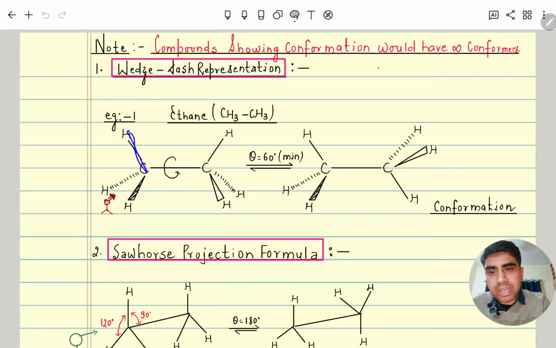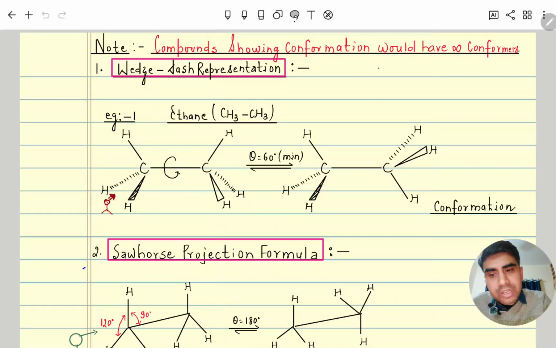This carbon and hydrogen are in plane, this line is also in plane, this hydrogen is above the plane, this hydrogen is below the plane. Similarly, this hydrogen is above the plane, this hydrogen is below the plane. Suppose the observer is here, seeing this carbon.